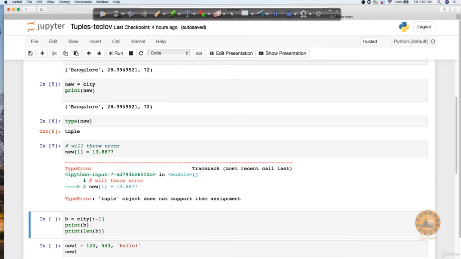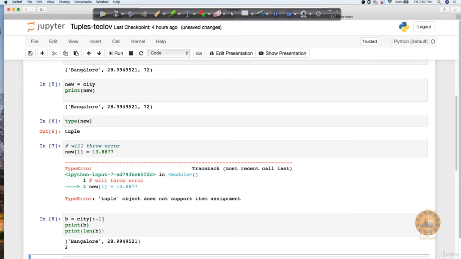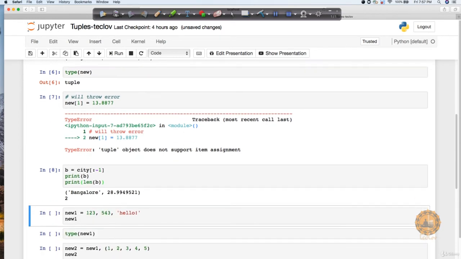Now similarly, like in a list we have this -1, -2 kind of support, in a tuple also we have it. Let's print it and see what the output is. Since it is -1, it is going to start from the end, 28.99 and Bangalore. This is exactly what it's going to print out for you.